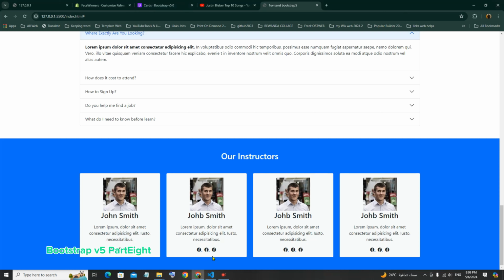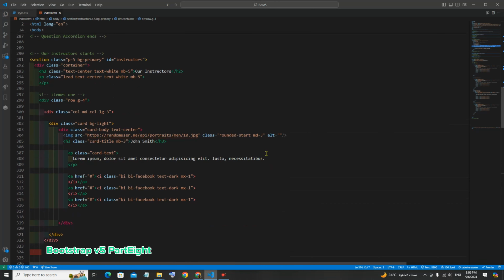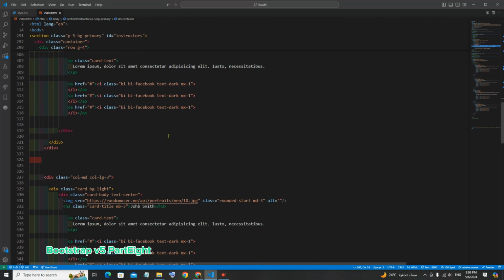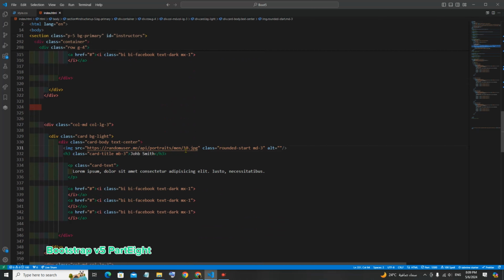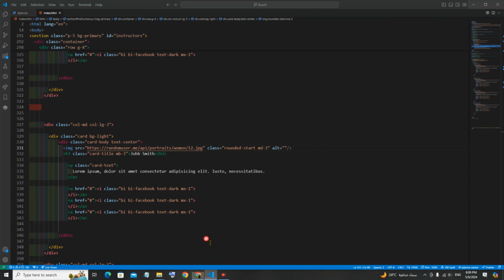Good. So as I said, we want to change all those here, right? We want to change their name and their icon. Instead of number 1, a man, John Smith. That's perfect. Number 2 could be a woman. The woman picture could be 12 maybe. Let's save. Wow, I like it. Perfect. Her name could be Sarah or Anna.